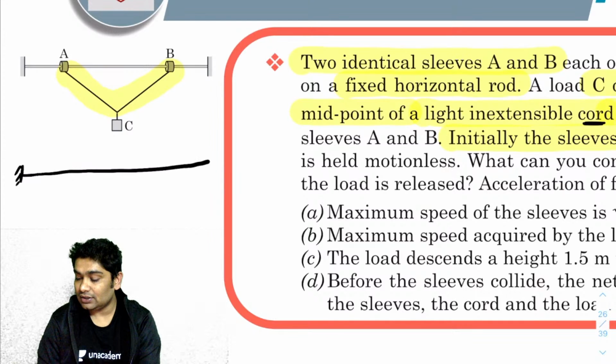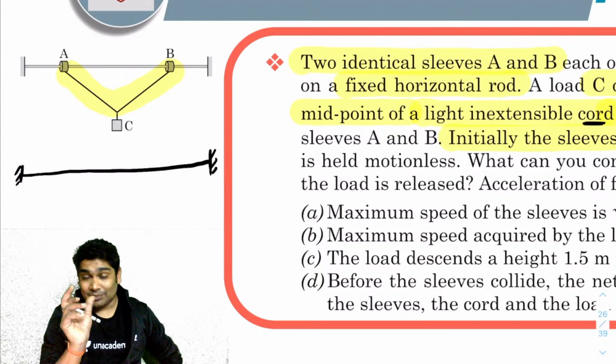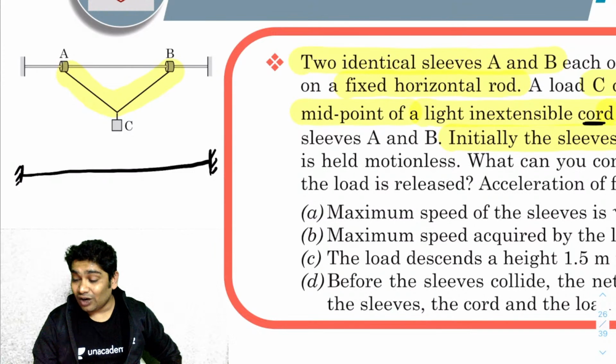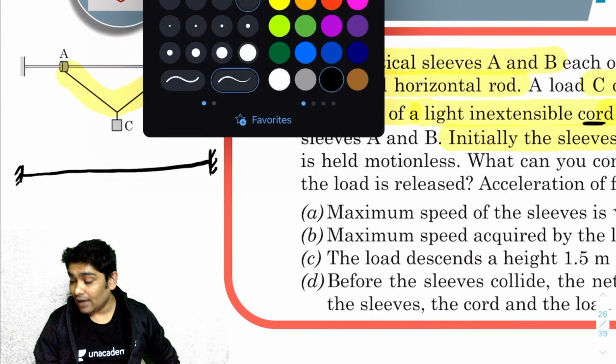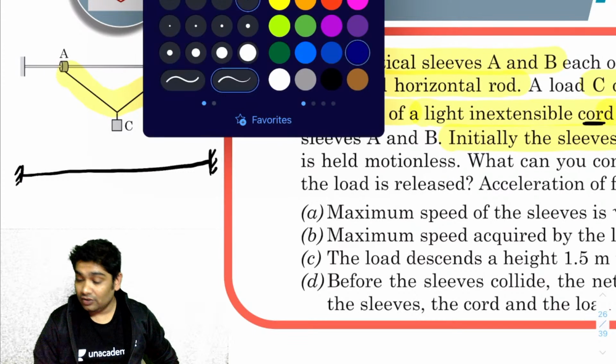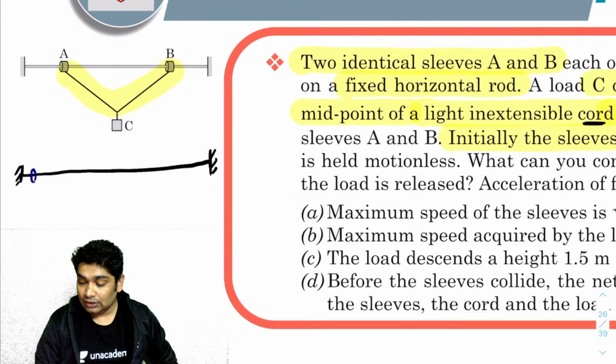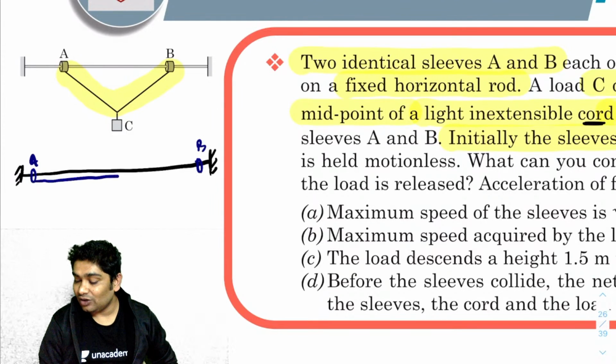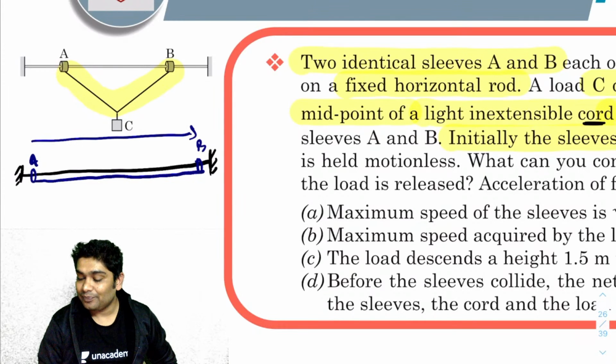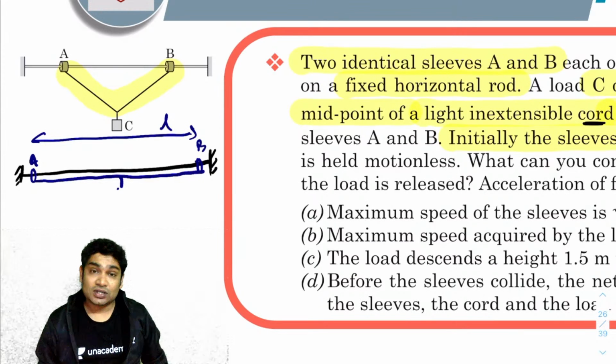If they were kept at a separation L, then this cord would have been horizontal. I hope you guys can see that. This is where your A would have been. This is where your B would have been. This rod would have been just horizontal because this has a total length L, and you would have had C hanging here, and this was initially kept motionless like this.